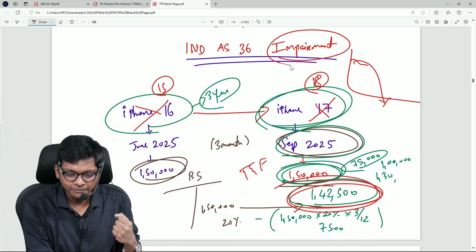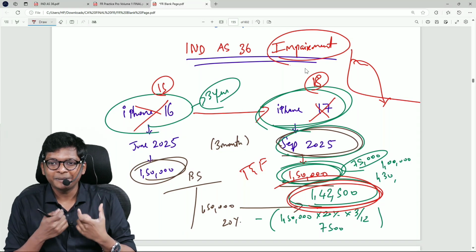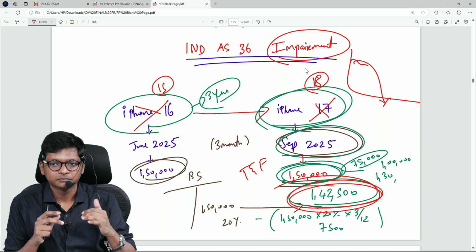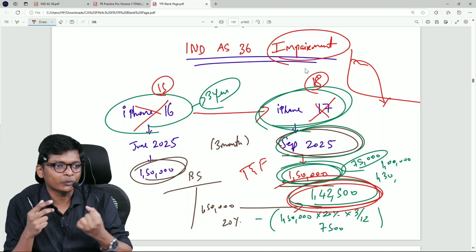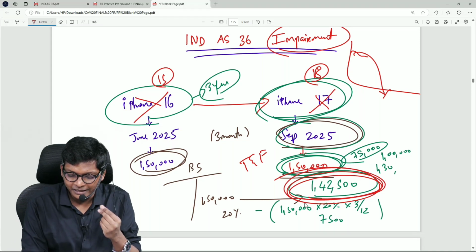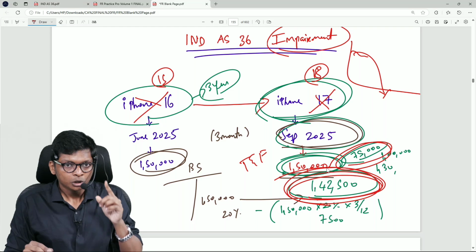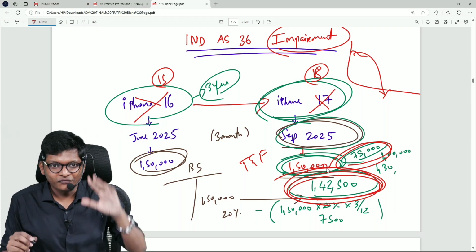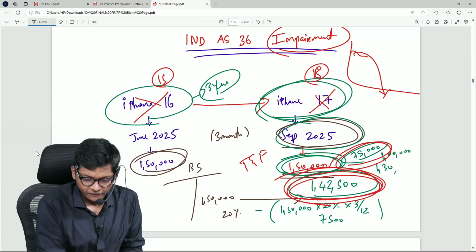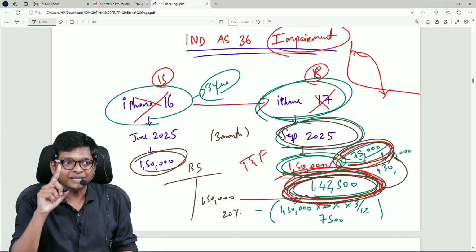This is a classic example of impairment. The term might be fancy, but impairment basically means a sudden value decline. My asset has suddenly declined in value. I cannot continue to show the value in my books at 1,42,500. Now it has become how much? 75,000. I will write down the asset in one entry: the value of the asset in the books will go from 1,42,500 to 75,000.